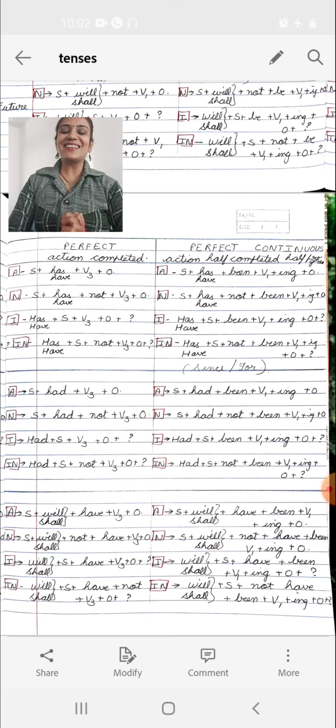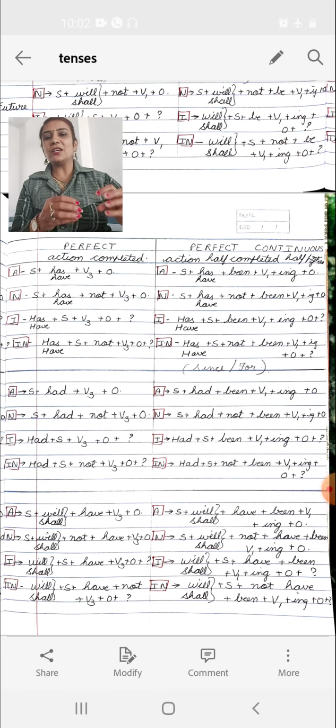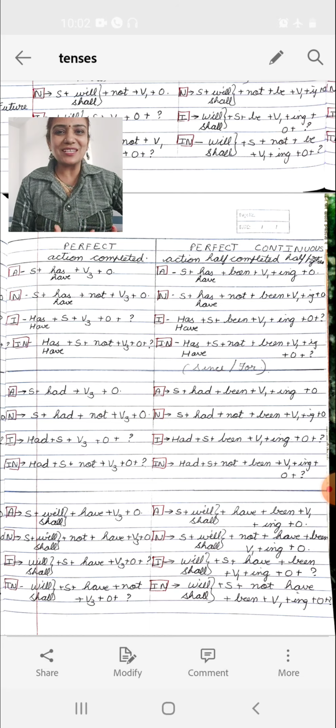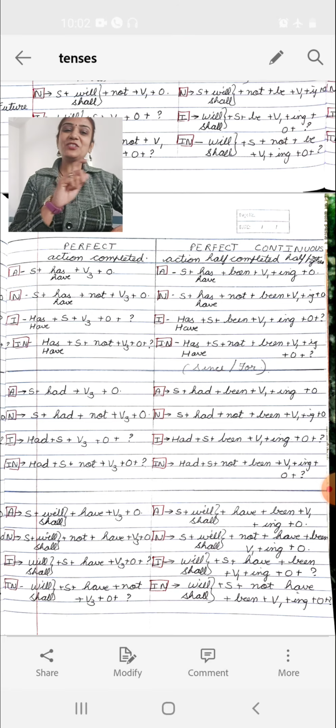Now the last tense that is there is future perfect continuous. We say it's a hypothetical situation. The reason is, we assume the action, that time half of the action would get over, half of that action would be still going on in future. So it becomes like so many assumptions together. So people say it is a hypothetical situation, but still human beings, we can't stop them from making assumptions. So this rule will be subject plus will/shall plus have plus been plus V1 plus ing plus object.